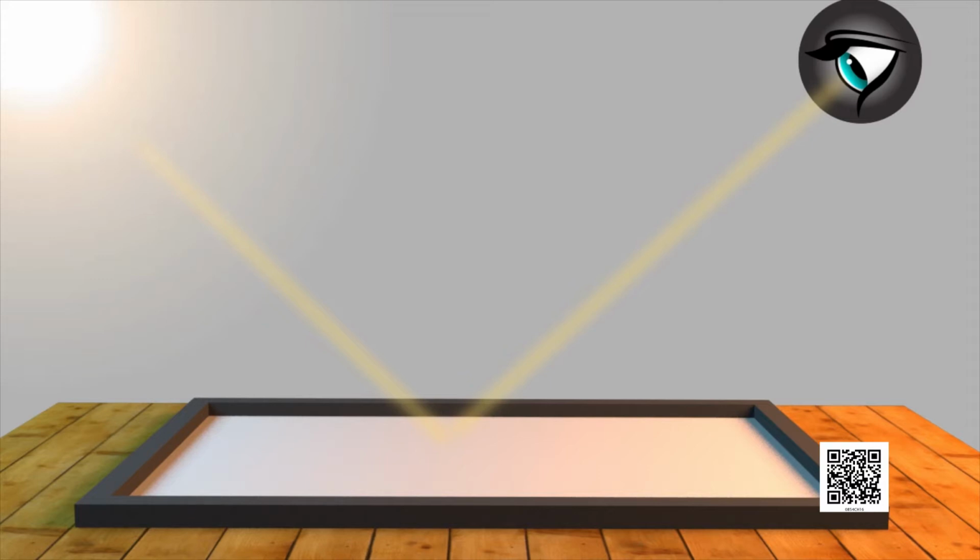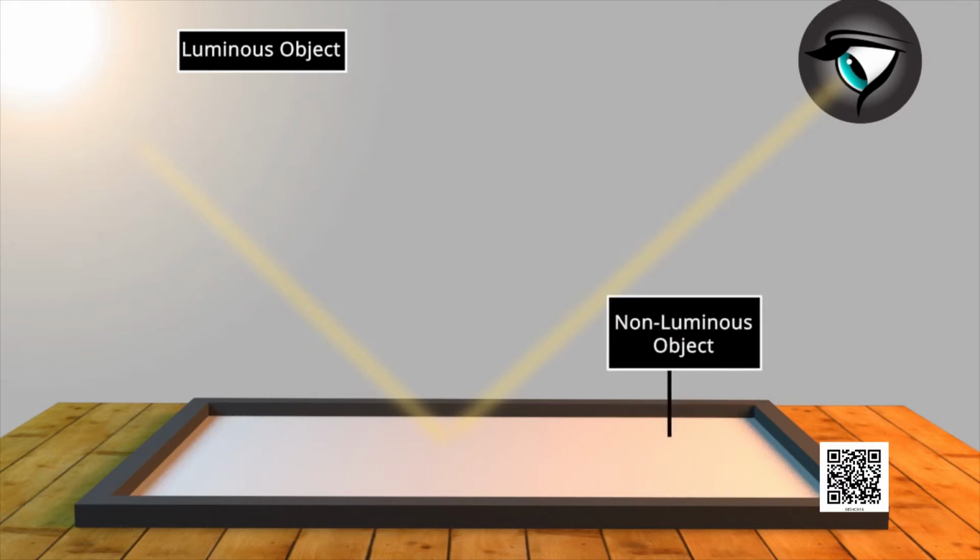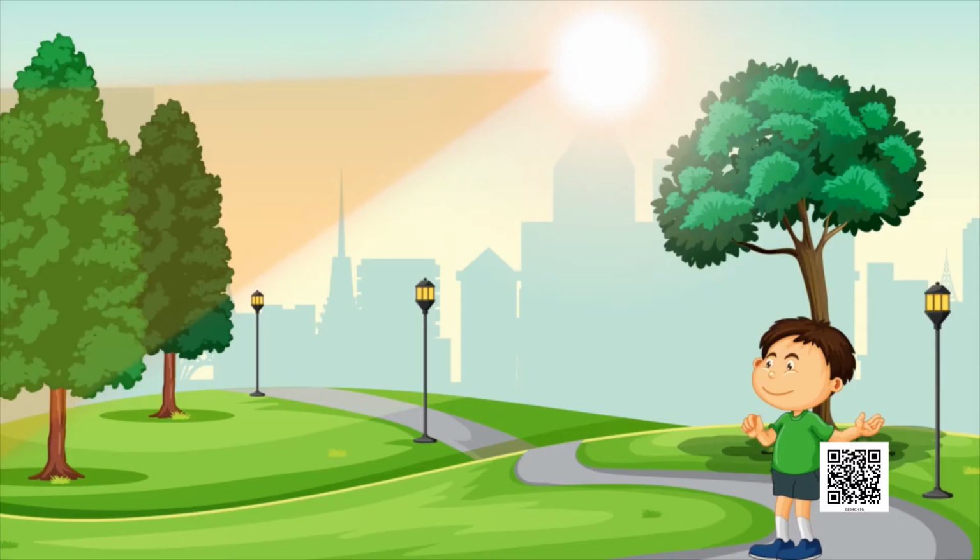Children, this light comes from some luminous object. It means we are able to see any non-luminous object by reflection of light that is coming from a luminous object.